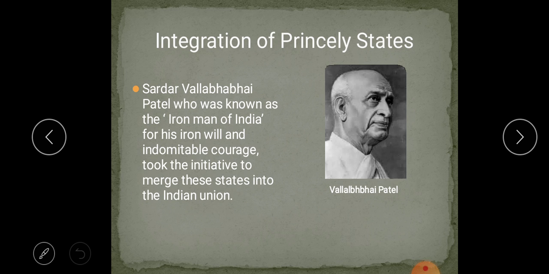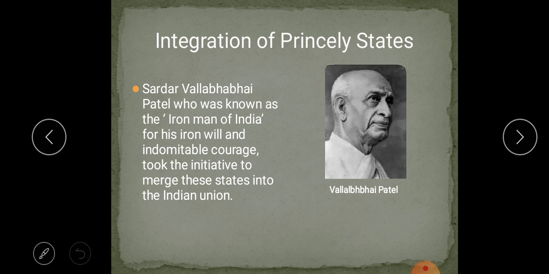For them, a separate cash amount, a big amount, will be given, and a pension will be given annually. Also, whatever they had, that palace and all the facilities, they will own. They will be given respect, and also a small power in the new Indian Union government. This is called the privy purse. They were also given some special facilities and status.